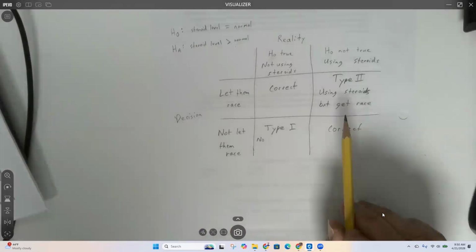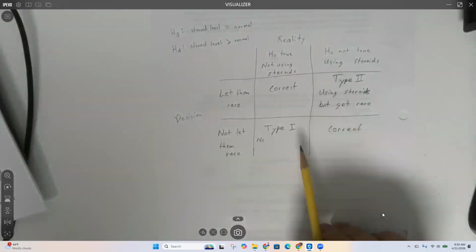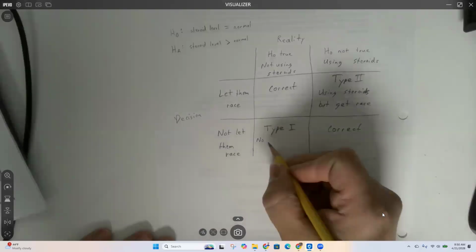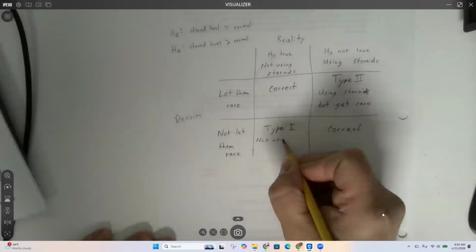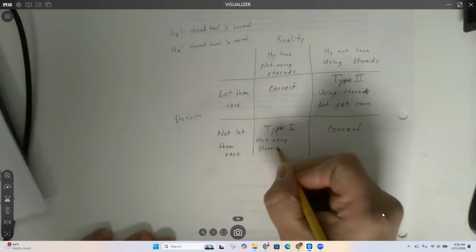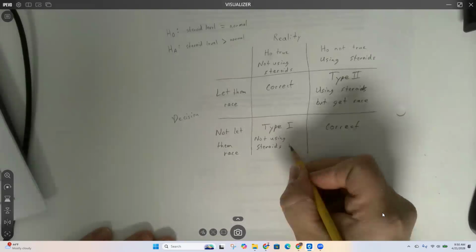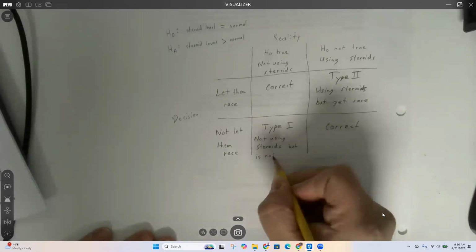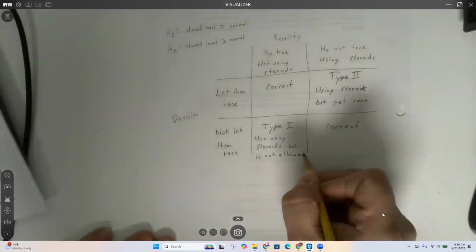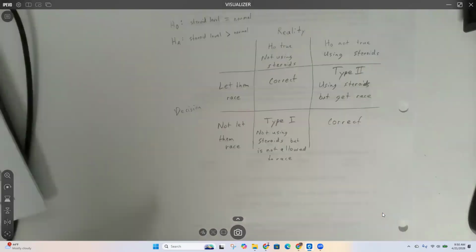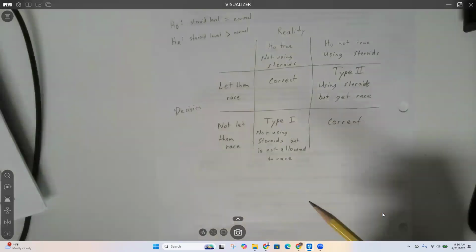However, let's think about what happens with type 1. This person is not using steroids. They've never touched them in their life. They are not using steroids, but are not allowed to race. Well, that sounds fine, right? Because this person doesn't get to race. Well, it's not fine. So Elaine is saying, depends if you're the athlete.